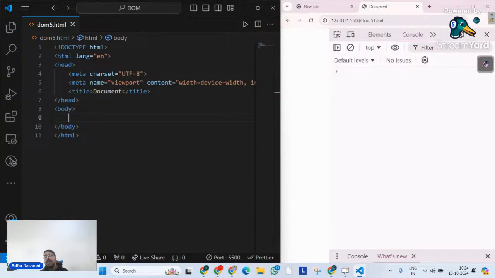And manipulating HTML attributes dynamically using JavaScript is essential for creating interactive web applications. Like the src attribute, href attribute, class attribute, id attribute, so many attributes are there in the output, and we would want them to change dynamically. So in order to deal with that, we have methods for HTML attributes.